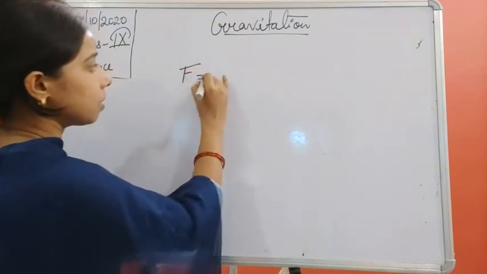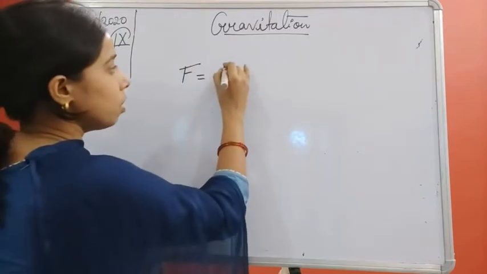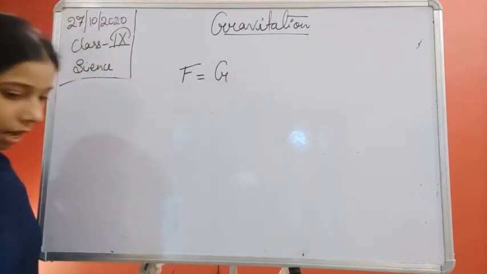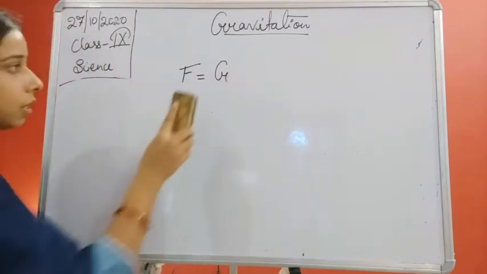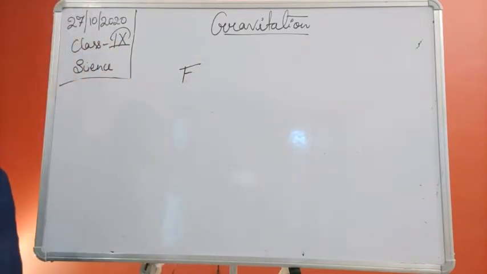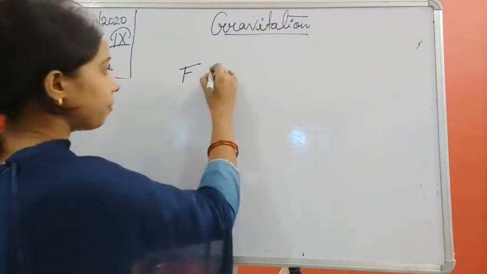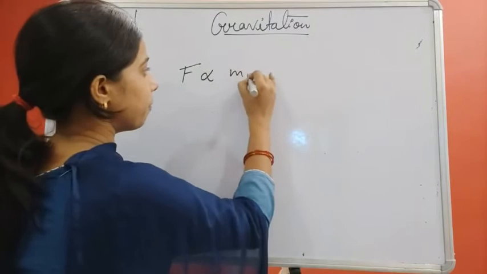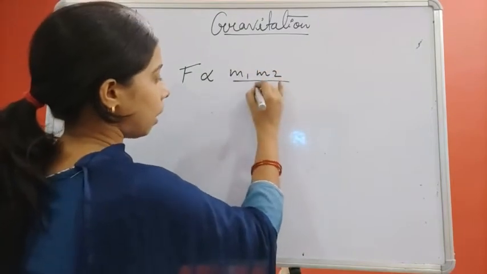So we can say that F is directly proportional to M1 M2 upon R square.